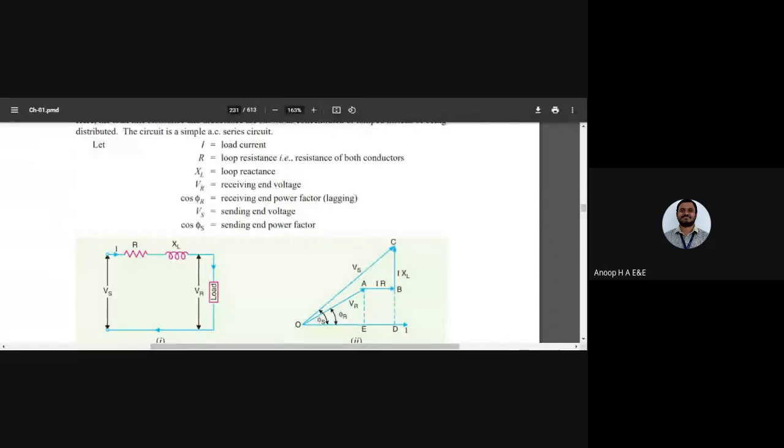We will introduce a concept called loop resistance and loop reactance. It is taken for both conductors, the forward conductor and the return conductor, that is, phase and neutral. That is why we take the resistance of both conductors and the inductance of both the forward and the reverse conductor. VR is the receiving end voltage, Vs is the sending end voltage, and cos phi r is the receiving end power factor. We generally take it as a lagging power factor. Can anyone tell me why we take it as lagging power factor?